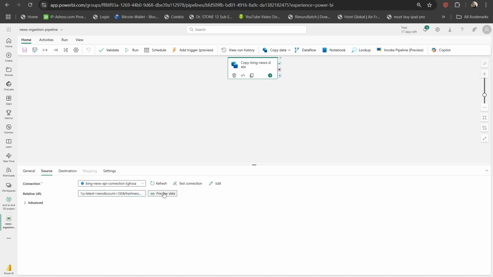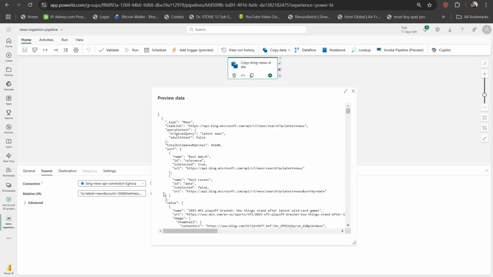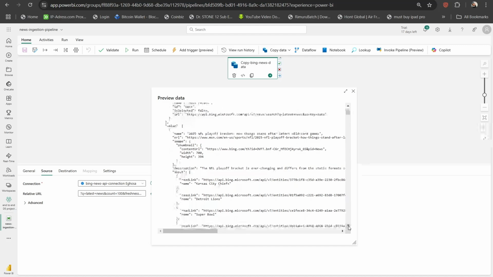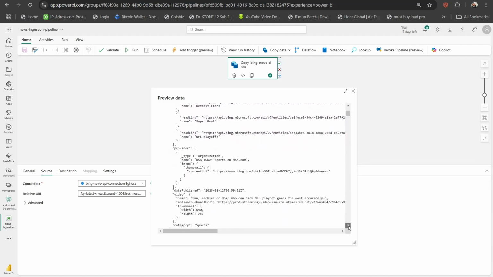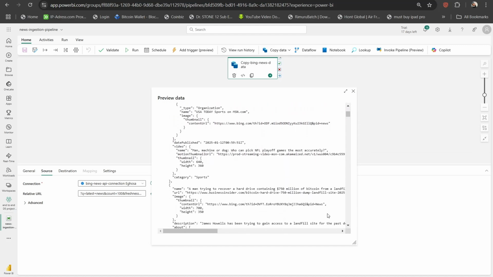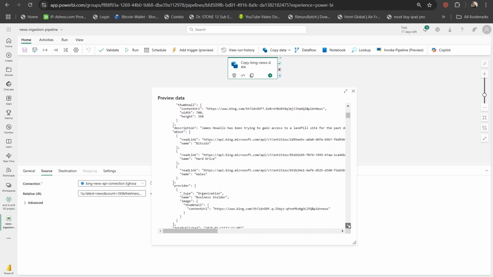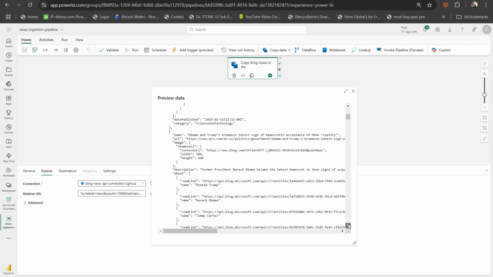Let's preview it and see our results in a JSON structured way. Let's see what it gives us. I do hope I can see something like the category, and I'm sure changing it to the US market will give us the category we're looking for. That category information is going to be very useful when we're trying to visualize with Power BI and things like that. Let's actually get the category of news. So yes, category: sports. Yes, we have what I want. So yes, this will be very good.